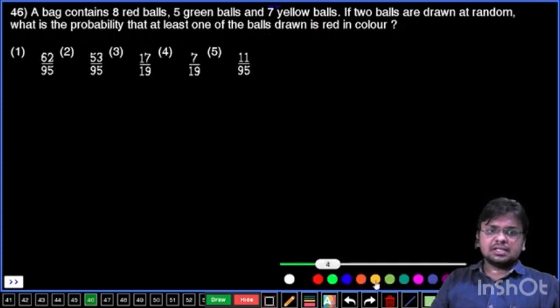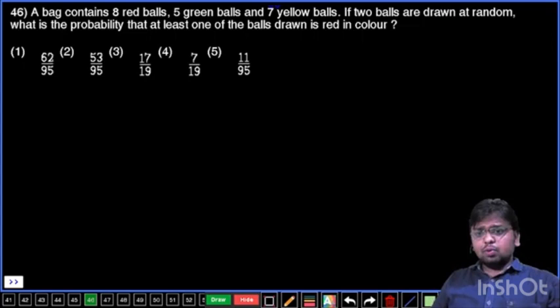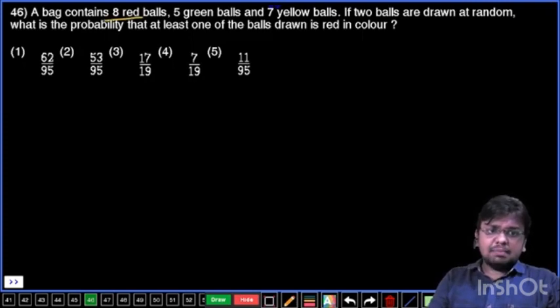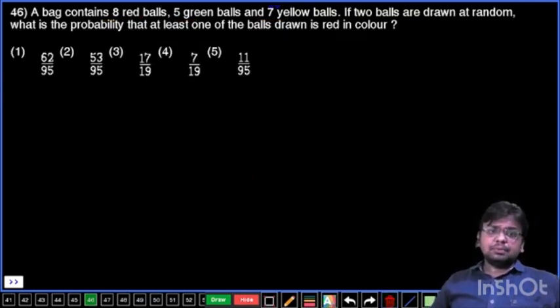Question number 46. A bag contains 8 red balls, 5 green balls and 7 yellow balls. If 2 balls are drawn at random, what is the probability that at least one of the balls drawn is red in color? Now, total how many balls are there? 8 plus 5, 13, 13 plus 7, 20. 20 balls are there. So if you are taking 2 balls, total number of possibilities are 20 C2.